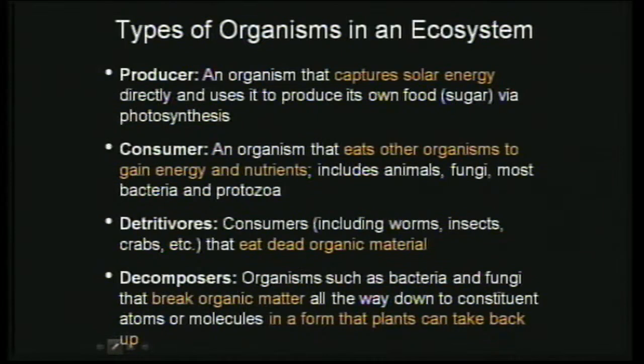Producers will definitely be there, plants which produce the food. Then you'll have consumers of different levels: 1 level, 2 level, 3 level, depending upon the kind of ecosystem. Then there will be detritivores which feed on dead organic matter, and decomposers definitely. So these groups of organisms will be present in an ecosystem.